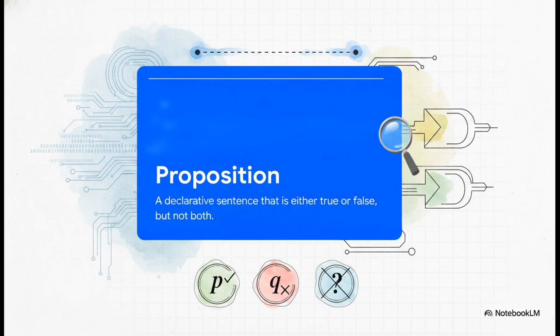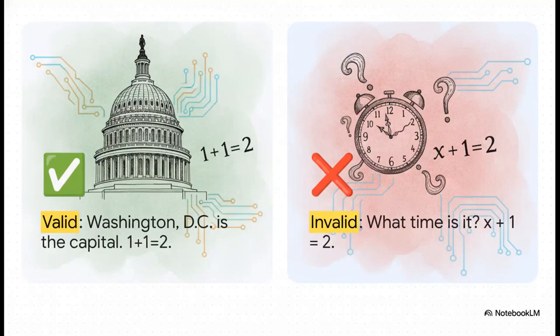In math, we usually just represent these statements with simple little variables like the letters P, Q, or R. And this brilliantly illustrates the exact difference. Take the statements Washington, D.C. is the capital, or 1 + 1 = 2. These are completely valid propositions. They state a fact, and we can definitively say, yep, they're true. Now, even a statement like 2 + 2 = 3 is technically a proposition. It just happens to have a truth value of false.